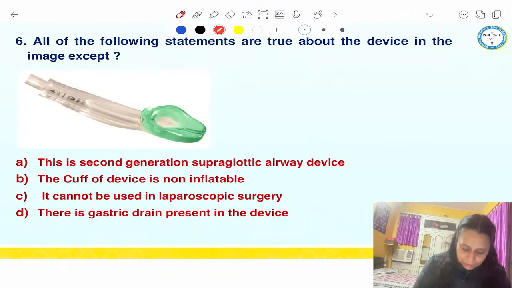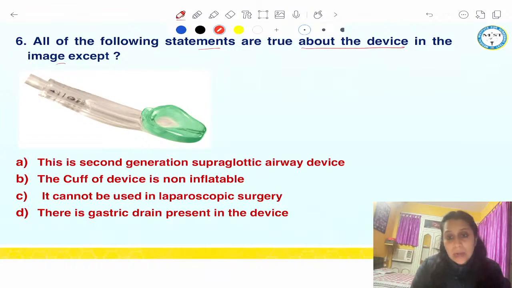All of the following statements are true about the device in the image except. First, you need to recognize the device in the image. So I'll wait for your answers in the chat box. What is the device in the image? And meanwhile, I would just read the question. Options. A is, this is second generation supraglottic airway device. The cuff of the device is non-inflatable. It cannot be used for laparoscopic surgery. There's a gastric drain present in the device. What would be the answer?